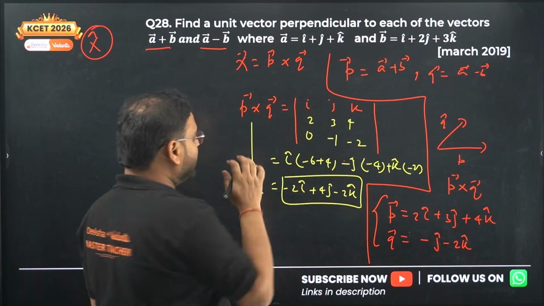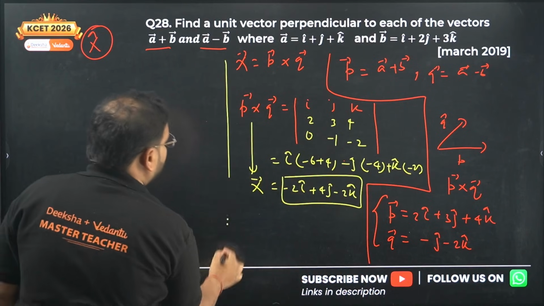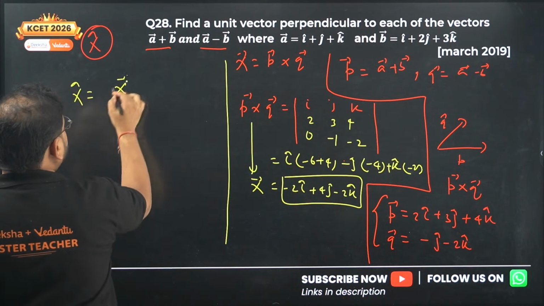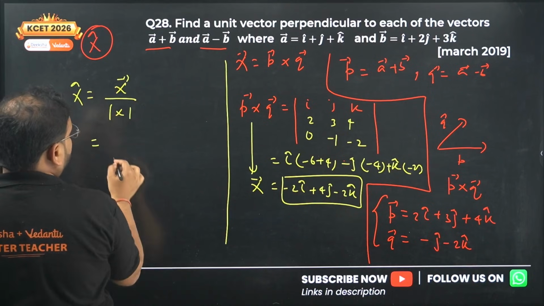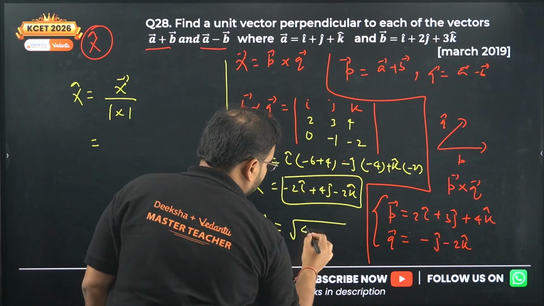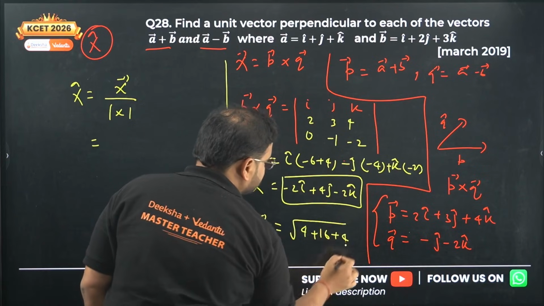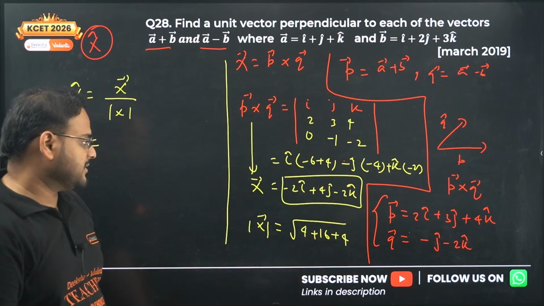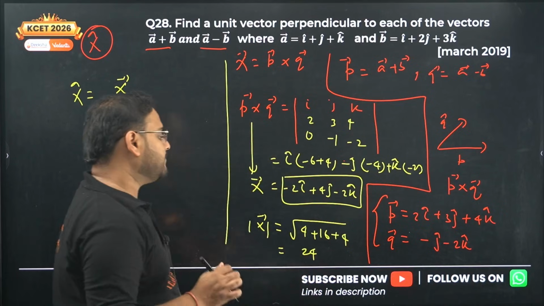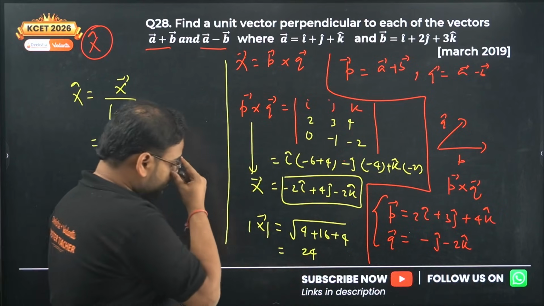P cross q is nothing but x. I'm looking for x cap. Same thing, vector x upon mod of x. What is mod of x going to be? Please check here. Mod of x will be 4 plus 16 plus 4, since 2 square is 4. How much is that? 24. Correct now? 24.